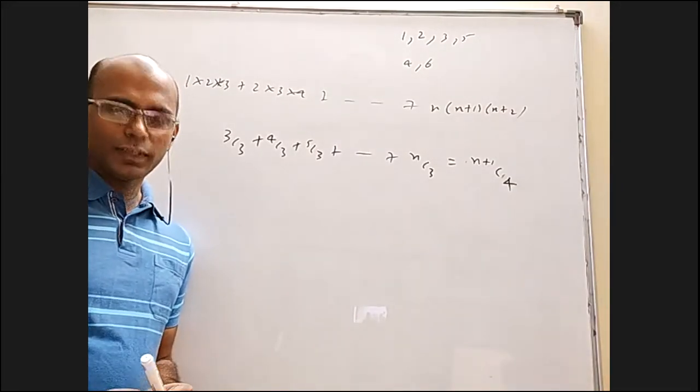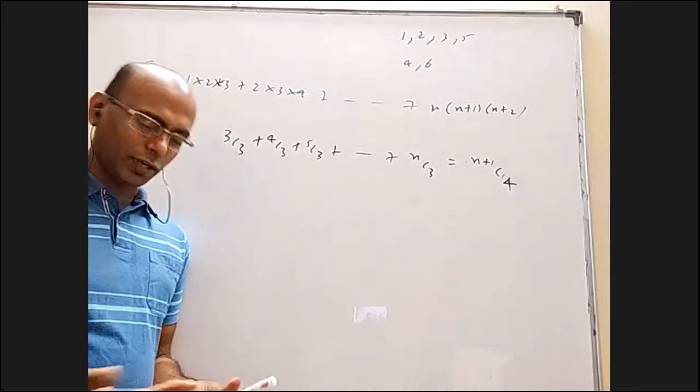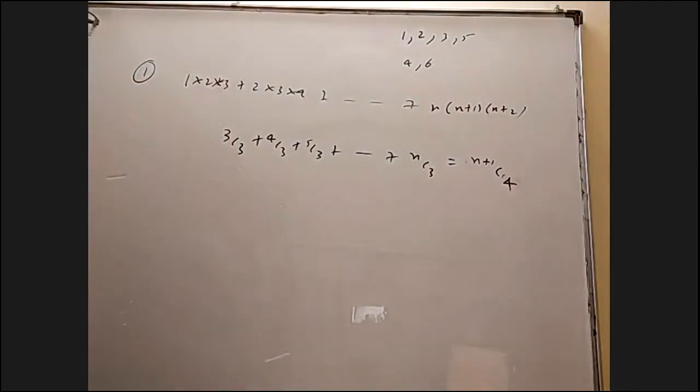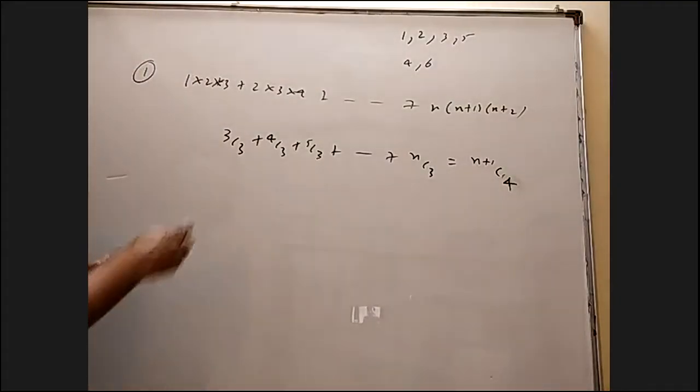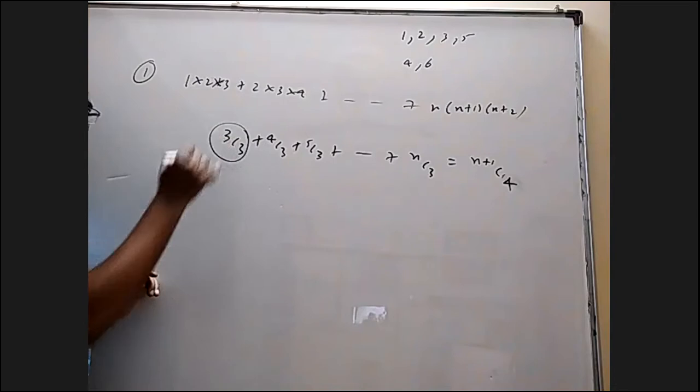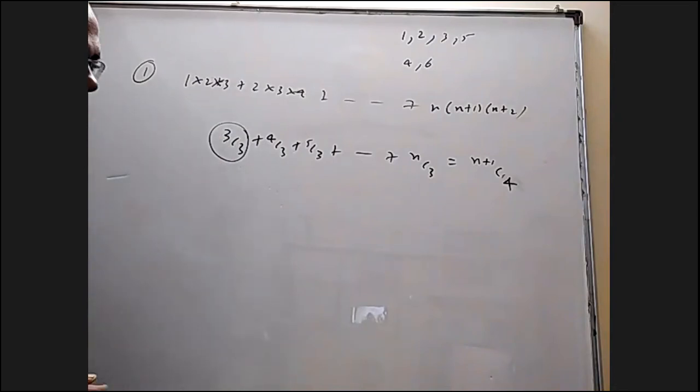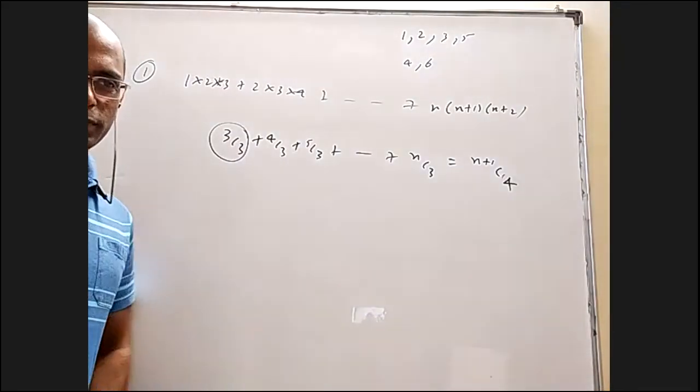Many theorems are there. Like that, this is hockey sticks rule, shoelace formula. The butterfly theorem is in geometry. I don't remember it because we don't use it so much.